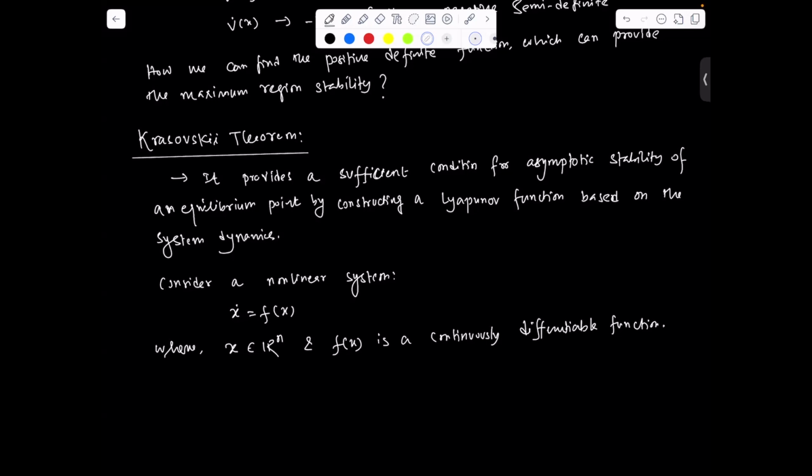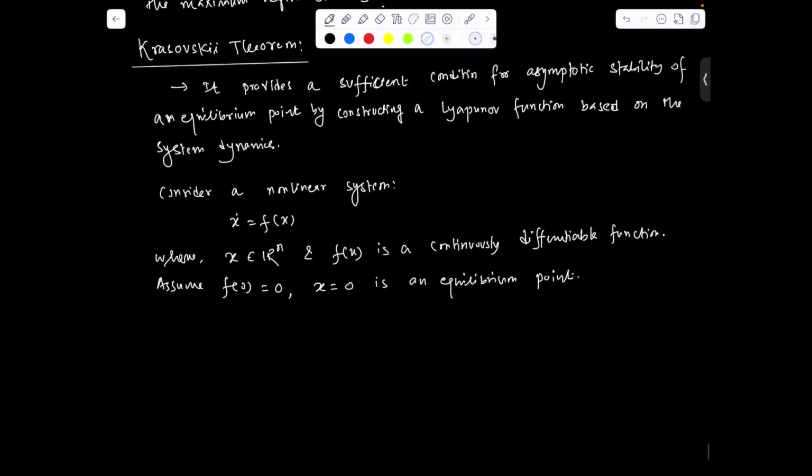Also assume f of 0 equal to 0, meaning that the origin is an equilibrium point. This system is defined by equation number 1.